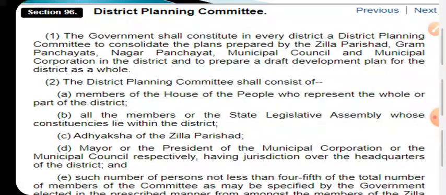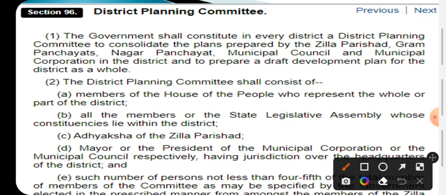Because we have a 3-tier government in federalism, in the Panchayati Raj system we also have a separate government at the district level, the Zilla Parishad. So the government shall constitute in every district a district planning committee, headed by the Zilla Parishad, with Gram Panchayats, Nagar Panchayats, municipal councils and municipal corporations. So the Panchayati Raj system will act as the district planning committee.